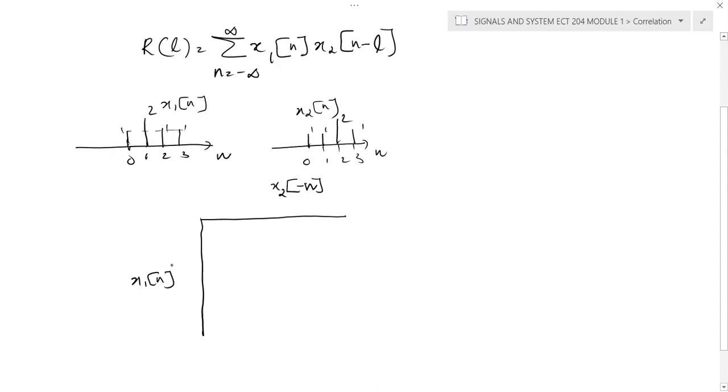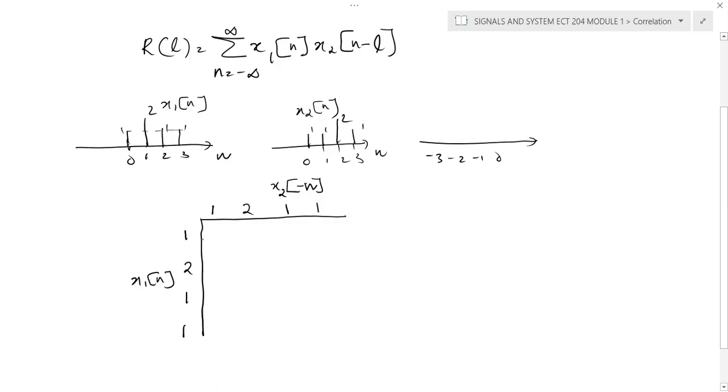So first you can write x1 of n. So it becomes 1 2 1 1, and here you'll write the time reversed version of x2 of n, that is minus 3, minus 2, minus 1 and 0, in this particular order. So we'll write here 1 2 1 1. Okay, we'll simply write the time reversed version of the signal, 1 2 1 1.